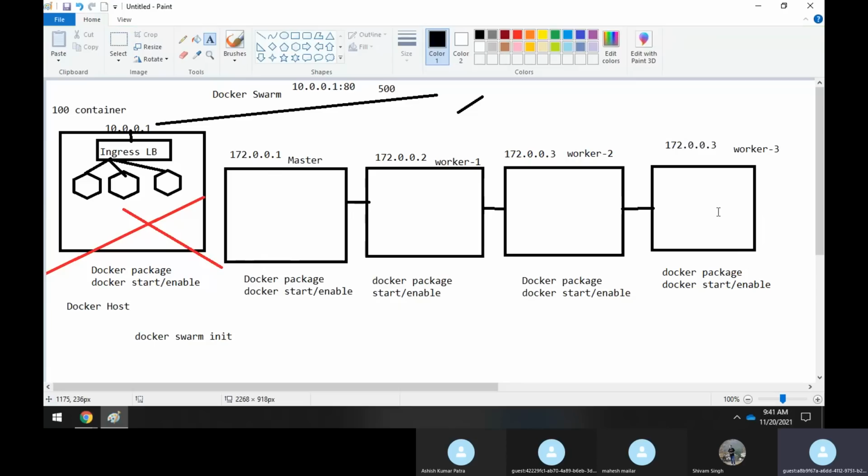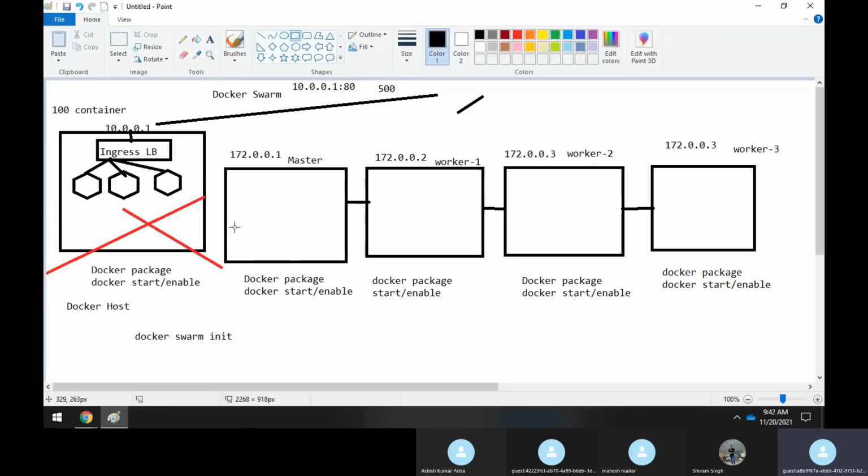Now, whenever I want to run some 100 containers in this cluster, how can I divide them? Suppose I have 100 containers.